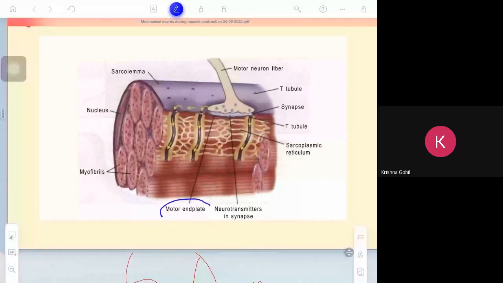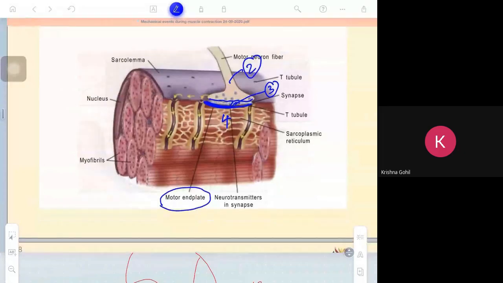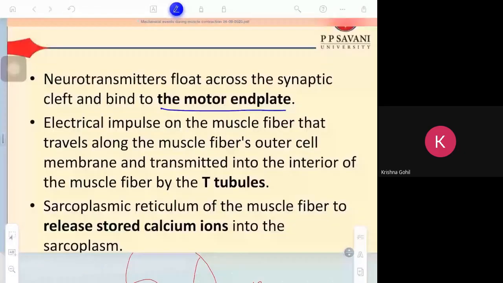This place is called the motor end plate. Clear? That is the fourth point. Here is third, here is second, and this is the fourth point.